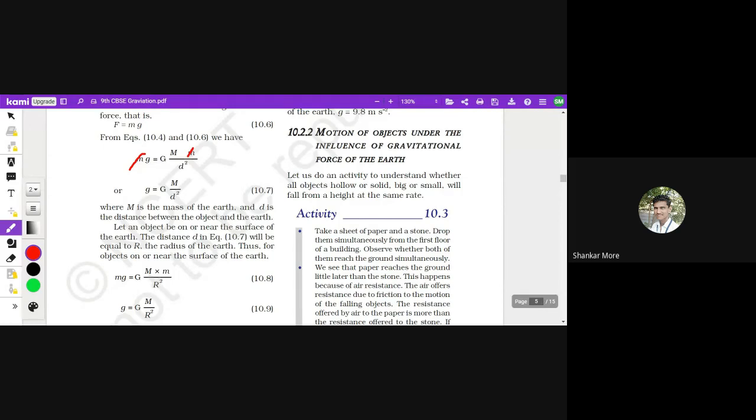Sir, what if we make a hole on earth and we jump in it? Can we go to the other end of the earth? Well, that's a very good question. But let me explain the scenario to you.